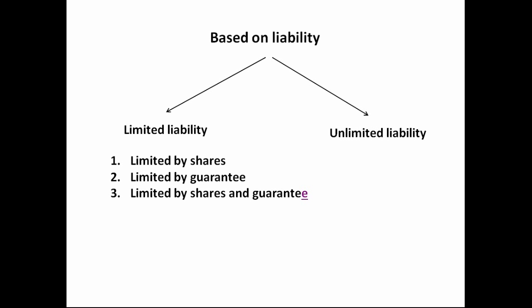When it is limited by shares, we have people subscribing to the shares from the beginning itself, and we have seen earlier how the liability of a company that is limited by shares goes. In guarantee, the members of the company guarantee a certain amount, and they have to bring in that particular amount when a company is wound up. So their requirement arises only at the time of winding up. And there are companies, a hybrid between both of them, that is limited by shares as well as guarantee.